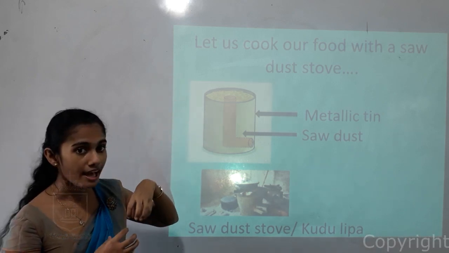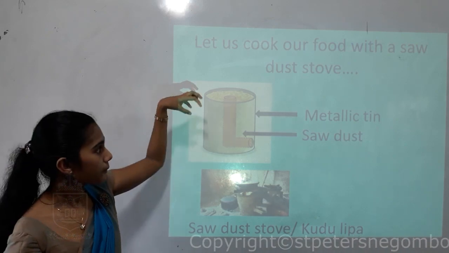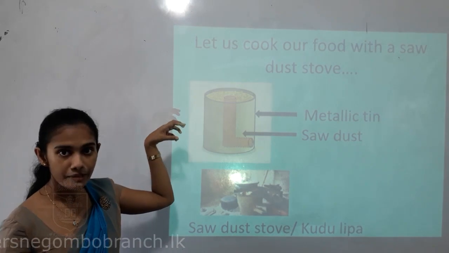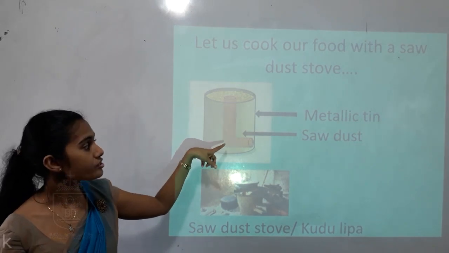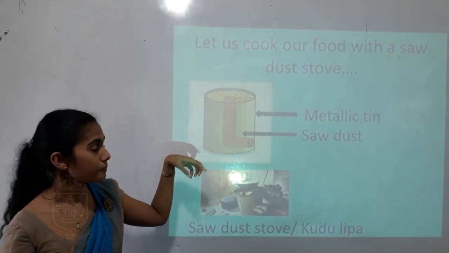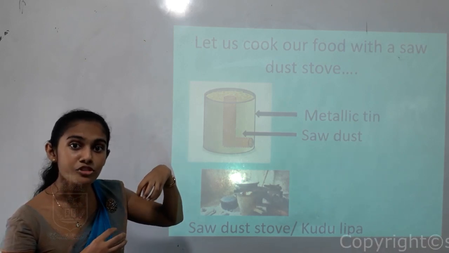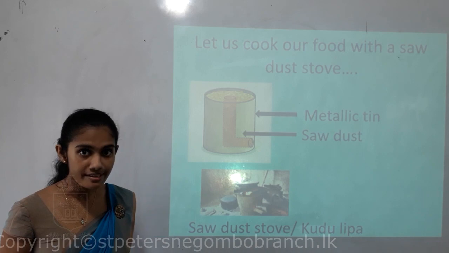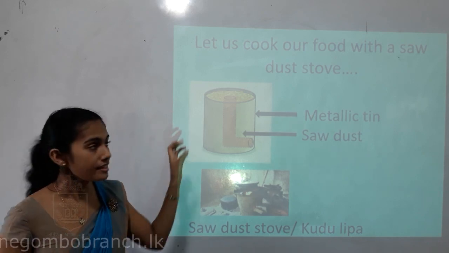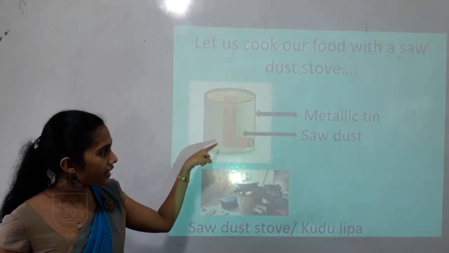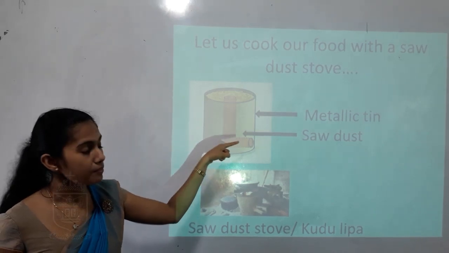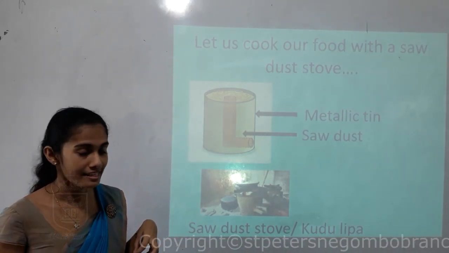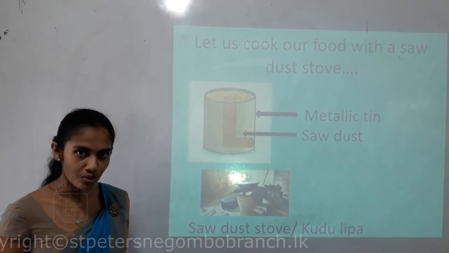For that, you all have to be very patient. The person who's removing the vertical PVC and the person who's removing the horizontal PVC should remove them together slowly. Then once you remove these 2 PVC tubes, you will see an L shape. This is an L shape, children. An L-shaped hole will remain at the right middle of the metallic tin, which is filled with sawdust.